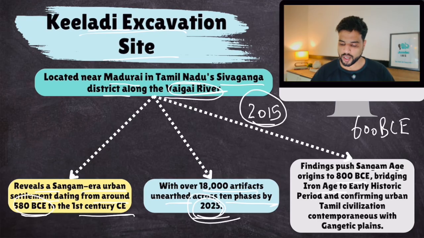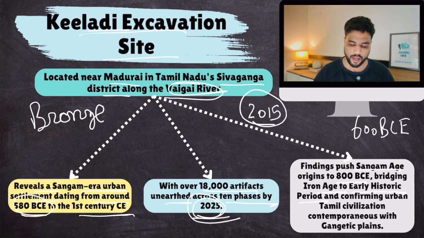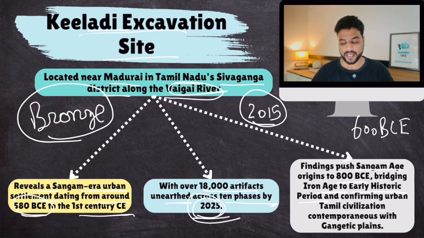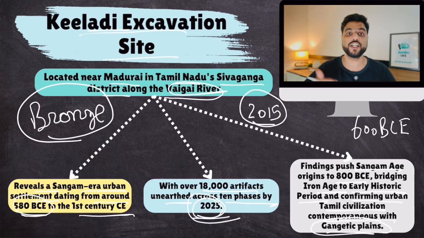Bridging the Iron Age to the early historic period. This period is known as the Iron Age because iron was discovered. Before this, it was the Bronze Age, the Indus Valley Age. After the Bronze Age, there was the Iron Age. So this civilization of the Sangam age runs parallel to the Iron Age, confirming an urban Tamil civilization contemporaneous with the Gangetic Plains, because the Gangetic Plains saw the rise of Mahajanpadas. I hope you know about the Mahajanpadas. So in South India as well, in Tamil Nadu, urban civilization was flourishing along with the Mahajanpadas.